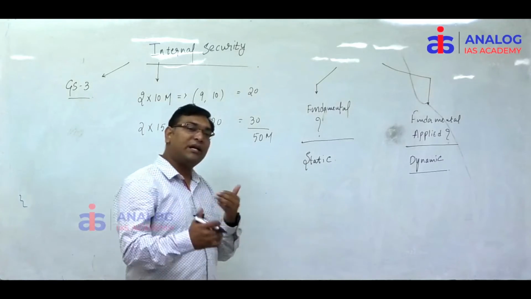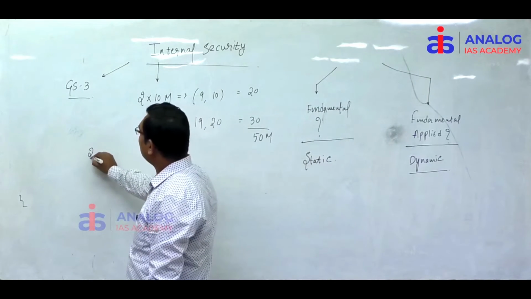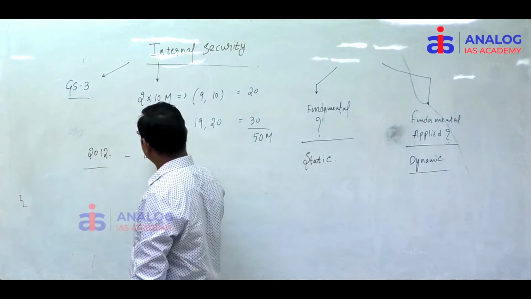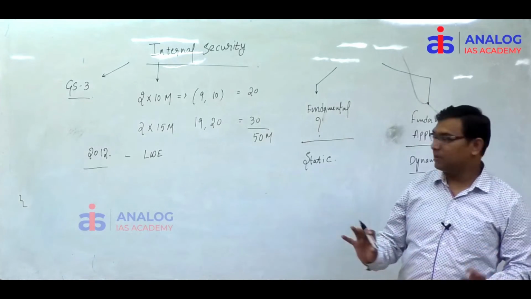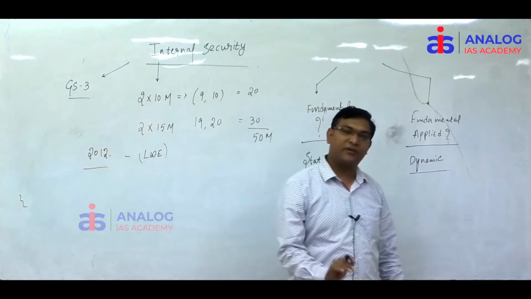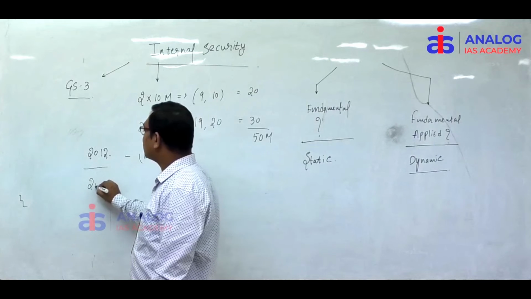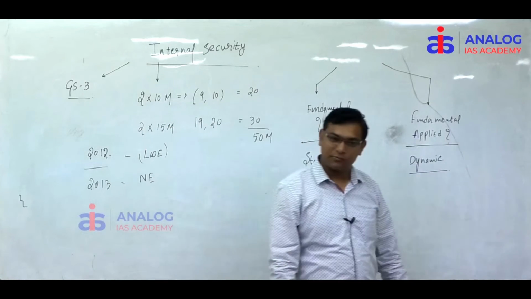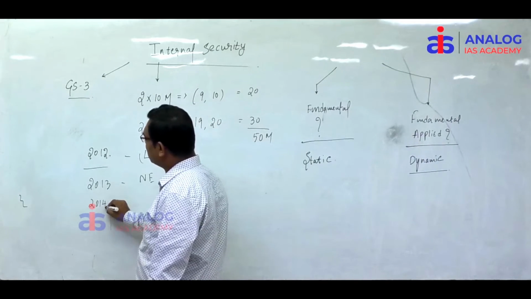And alternative years, see here. If in 2012 they asked one question related to LWA, LWA means left-wing extremism, Naxalism, then in 2013 there will be a question on Northeast insurgency. Then 2014, there will be a question on